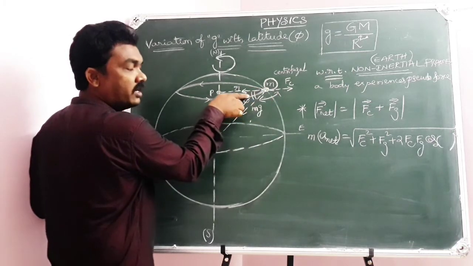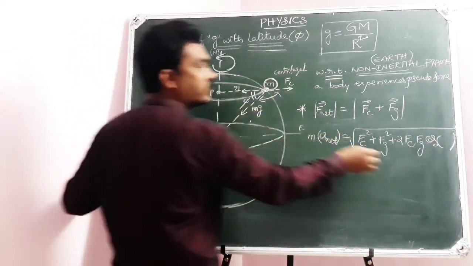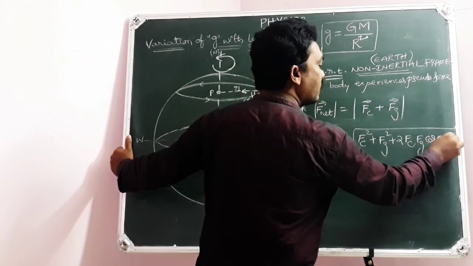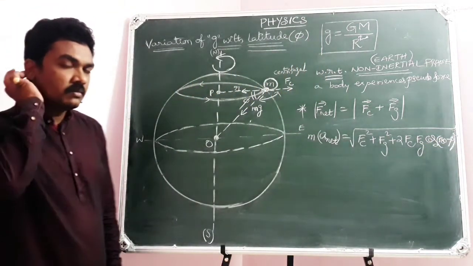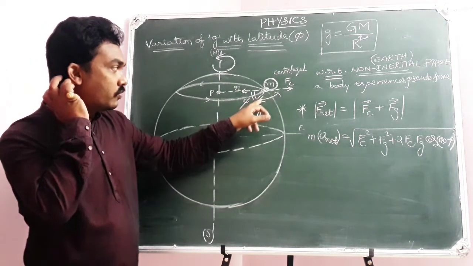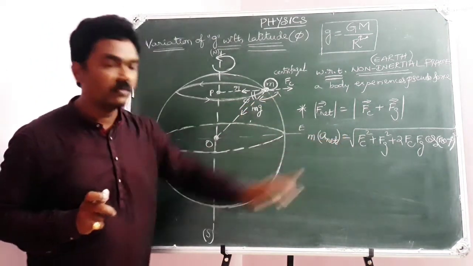As latitude is phi, this angle is 180 minus phi, because it is a straight angle. So 180 minus phi. Have you got clarity? The angle between these two forces is 180 minus phi.